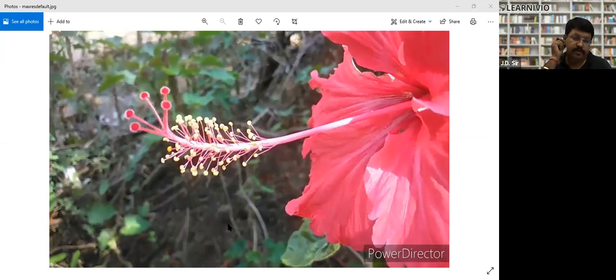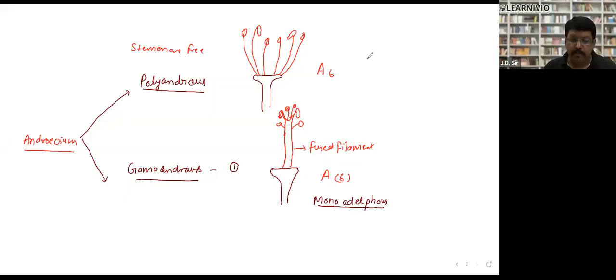This is the monodelphous condition. If they are in two groups, it is diadelphous. If there are more than two groups, then that will be polydelphous. And the rest of the things I will draw for you, right? So this was the monodelphous condition. Again, the gamostemonous situation may be monodelphous, diadelphous, or polydelphous.